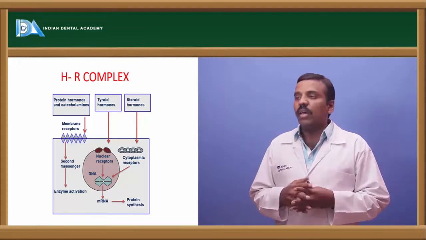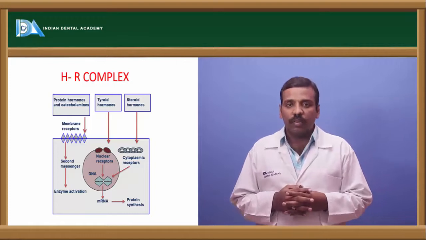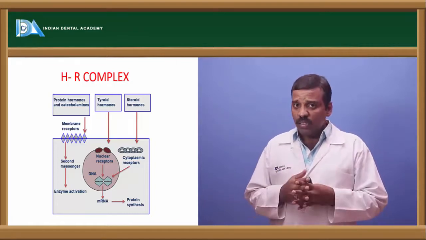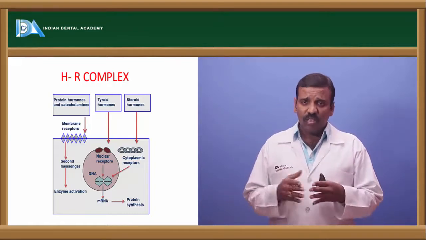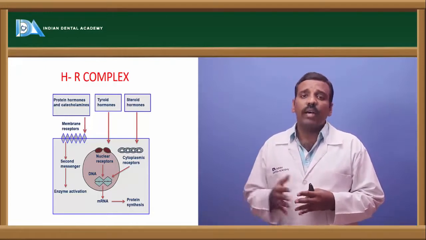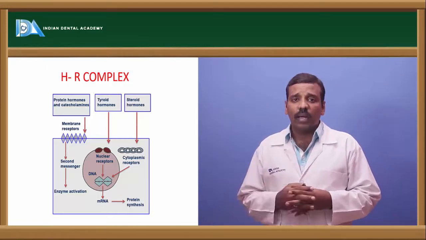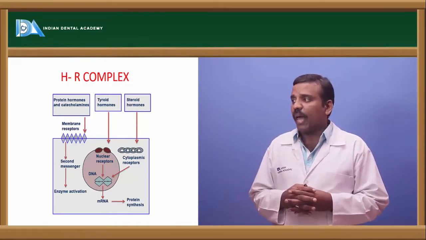And next one is thyroid hormones. For the thyroid hormones, the nucleus receptors are present. Okay, the nucleus receptors act directly, so the action is by the DNA, and through the mRNA it sends the message, and in the cytoplasm there is an enzyme action.